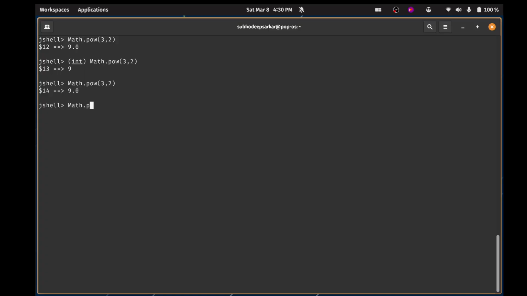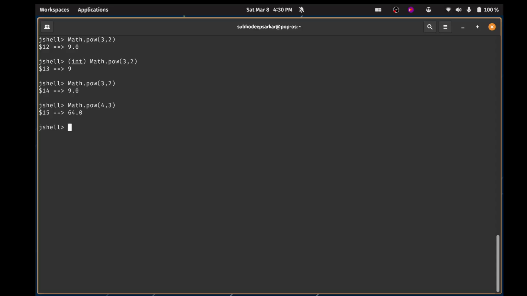Let's see, Math.pow 4 comma 3. So what's going to be the result? 4 times 4 times 4, 64. So that's how this method works.